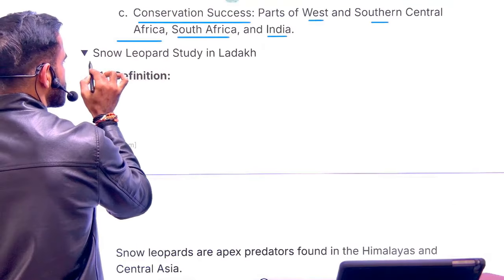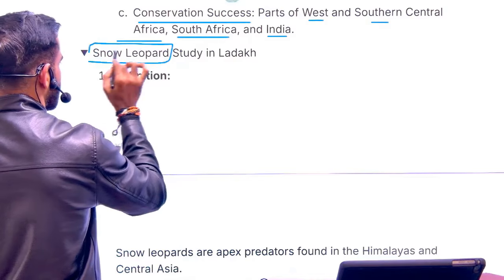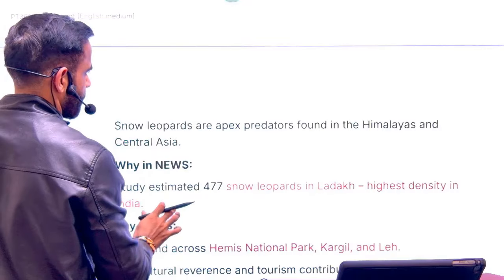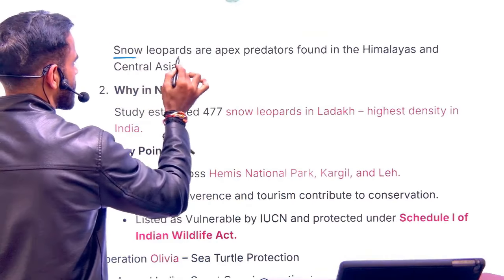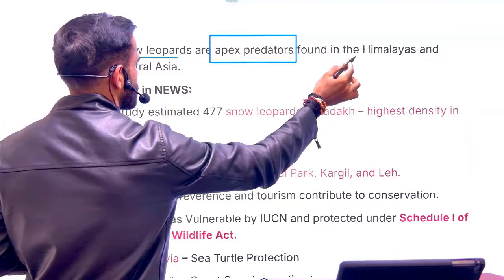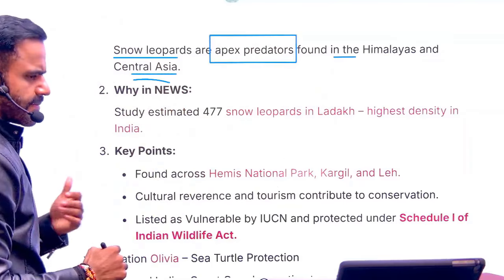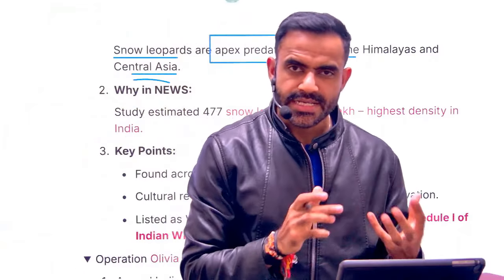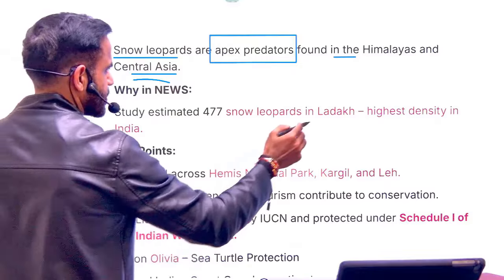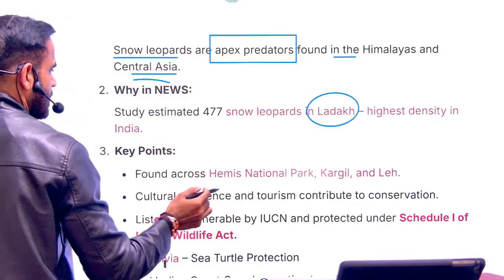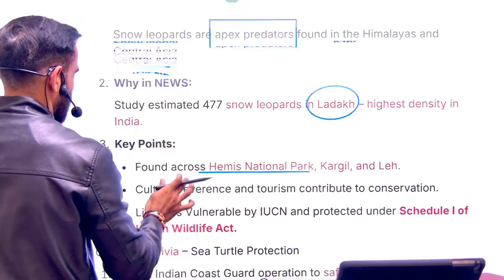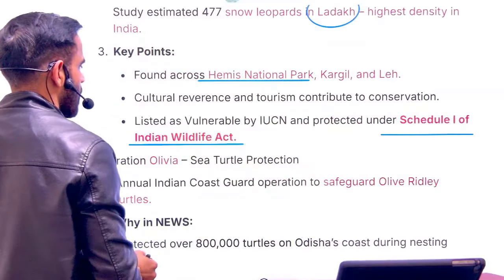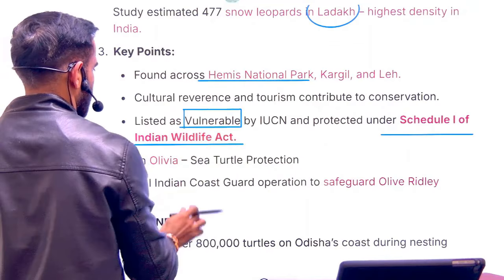Next is related to the study of snow leopard in Ladakh. So snow leopards are the apex predators and they are found in the Himalayan and Central Asia. Name itself is self-explanatory. Snow. Okay. So the highest density is found in Ladakh region, and it is found in the Hemis National Park, and it is in the first schedule of Wildlife Protection Act. Okay, the status is vulnerable.